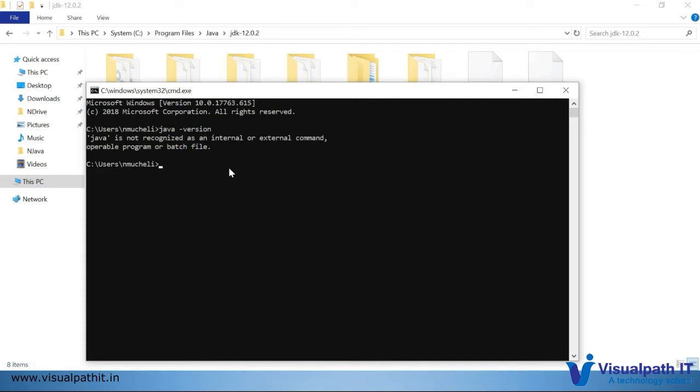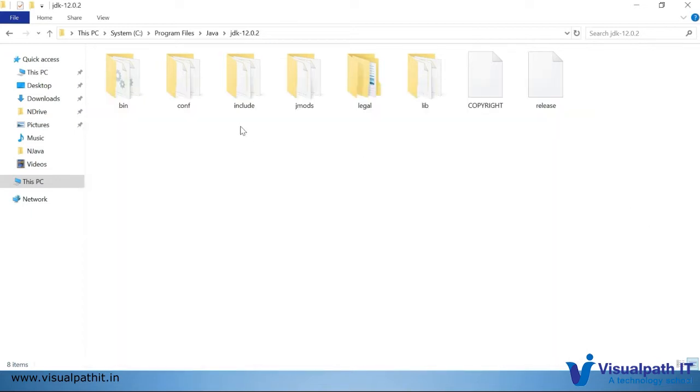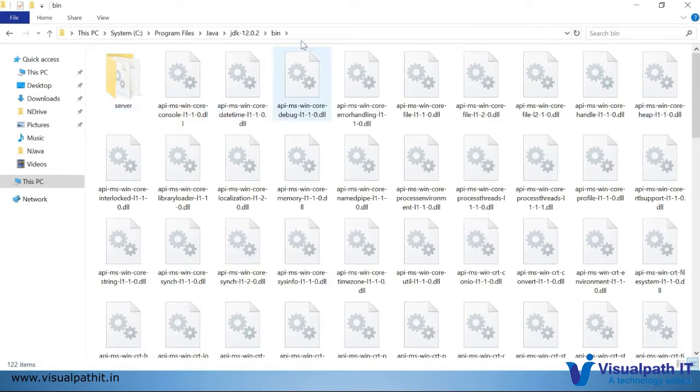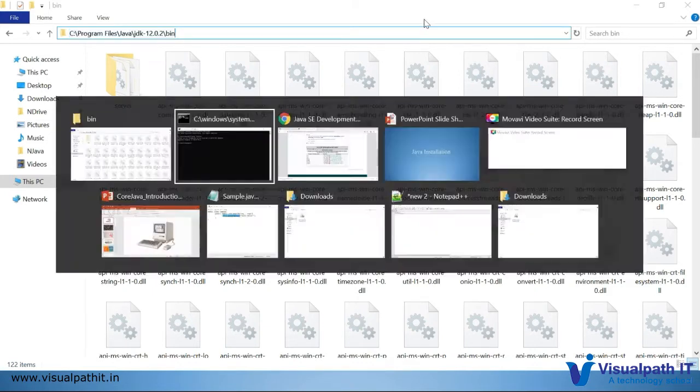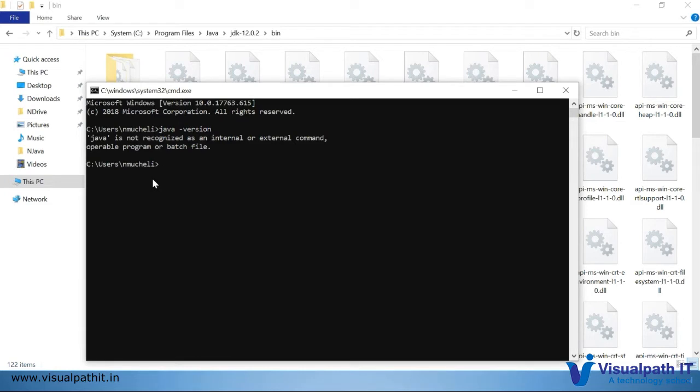But crazily it is showing that Java is not recognized. This is the standard error. Everybody will get it. So how to resolve this? It is clearly telling us that it is not able to identify that command. So for that we need to set the path and class path. The way to do this is to go to the bin folder, copy the path from the browser, and here you can set the path and the class path.